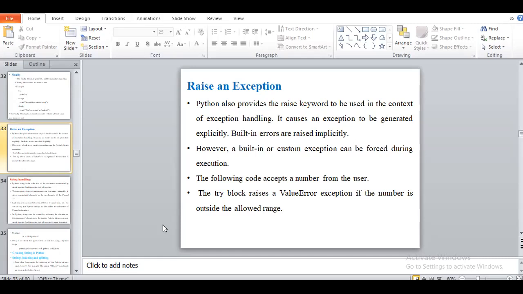Raise is also one of the keywords, like the finally keyword we are using. It is used to handle exceptions. It causes an exception to be generated explicitly, or a built-in error is raised implicitly. So like the finally keyword, raise is also a keyword that we use to handle the exception.